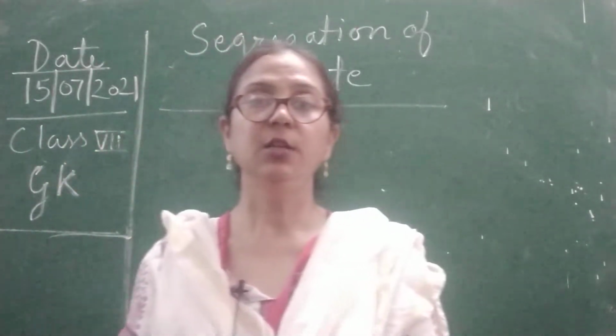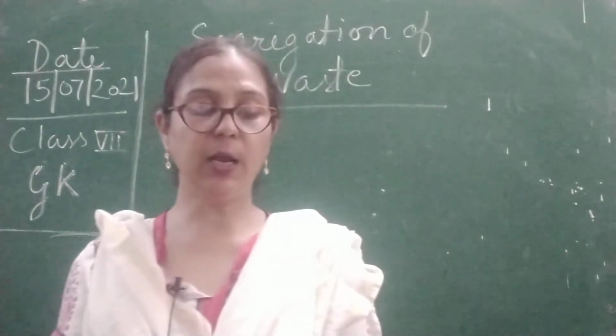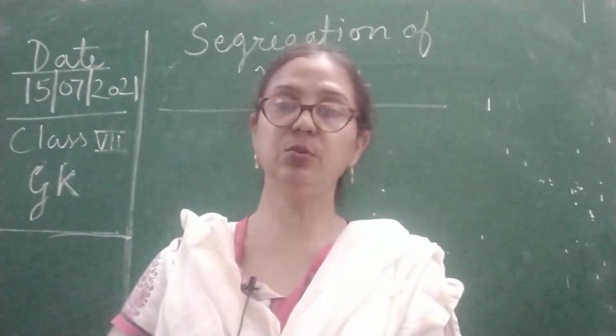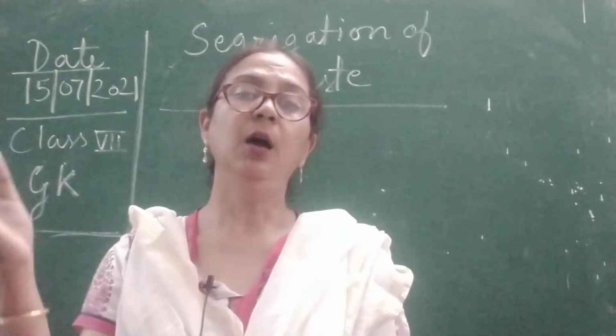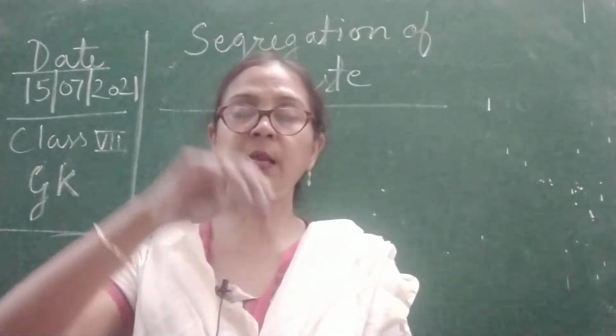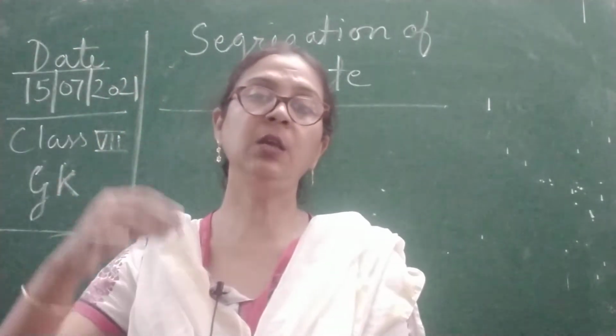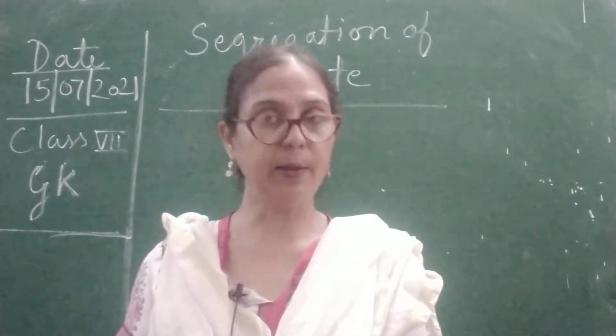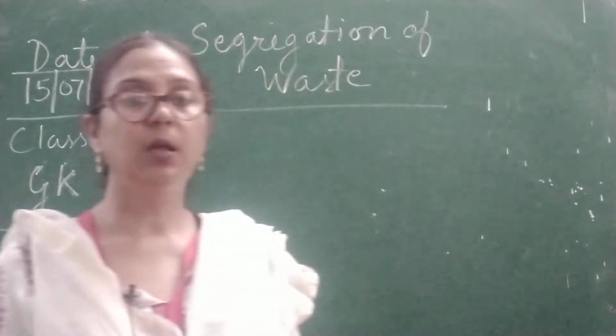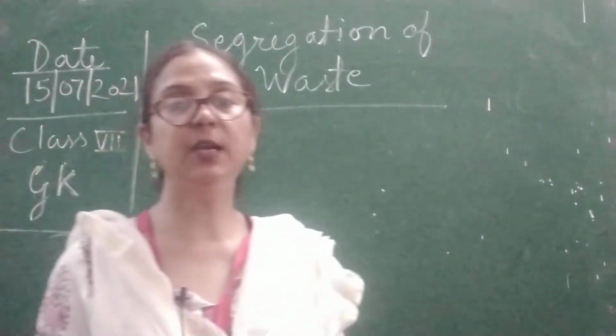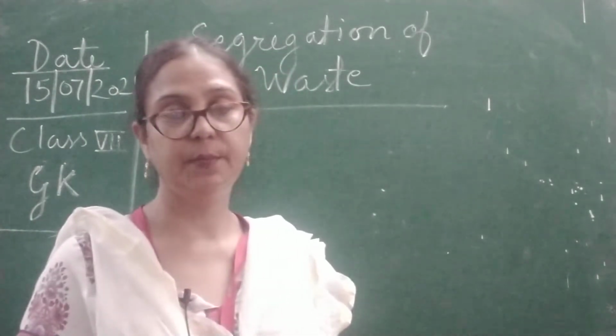Now children, today we are going to learn how many dustbins we are using while throwing the garbage. First of all, the municipality board has provided us two types of dustbin.